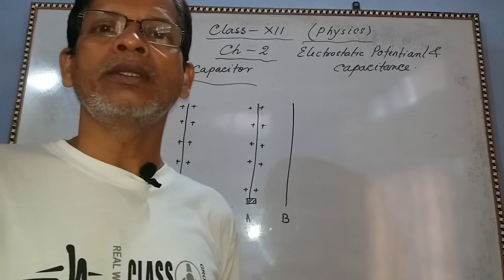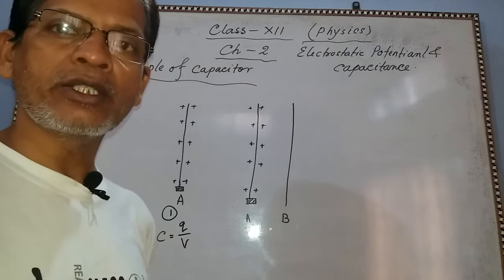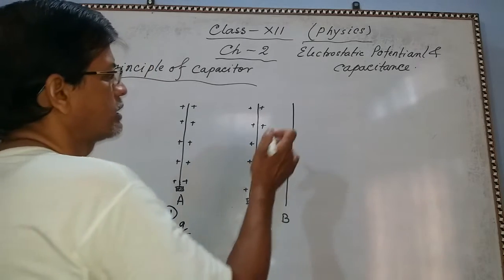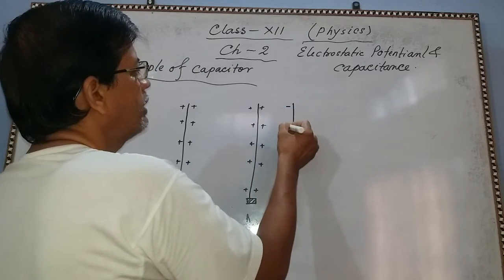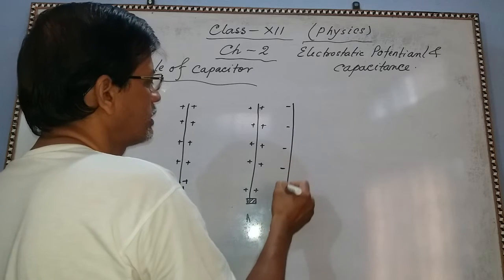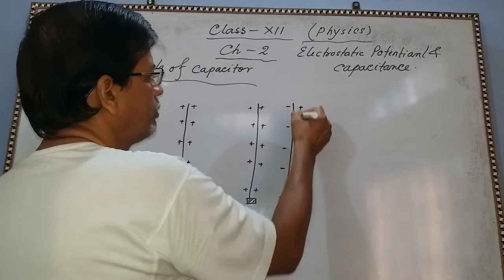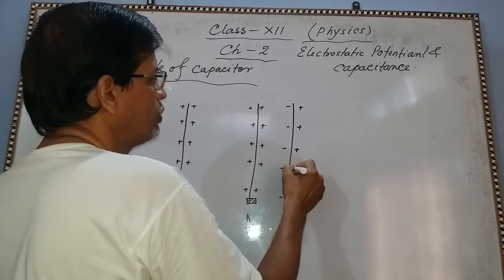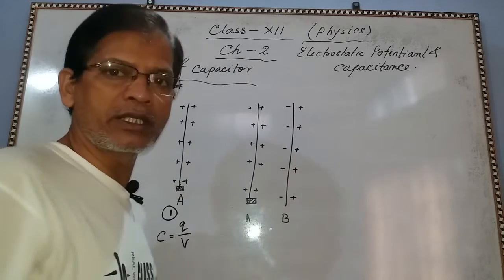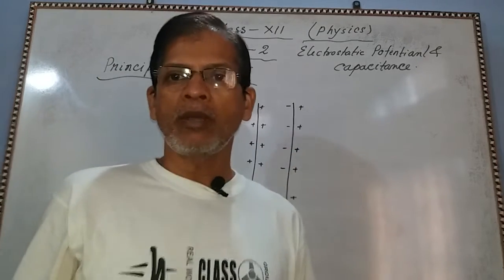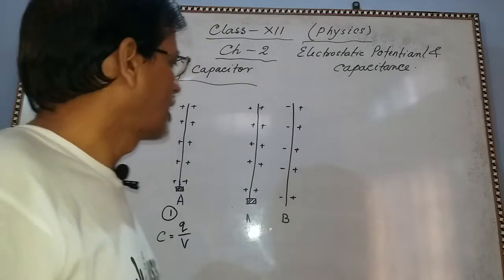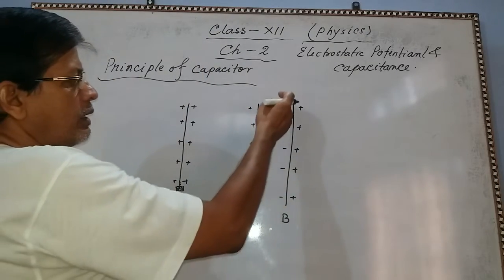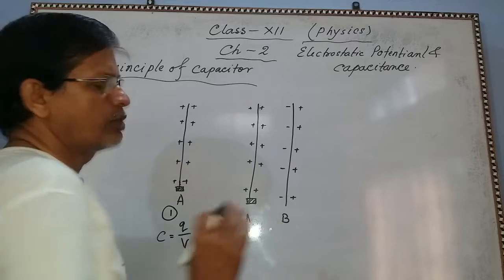Then what will happen? There will be induction, and due to induction, this side will be negatively charged, this side will be positively charged. We know this. This is the principle of induction. So this is negative, this is positive.